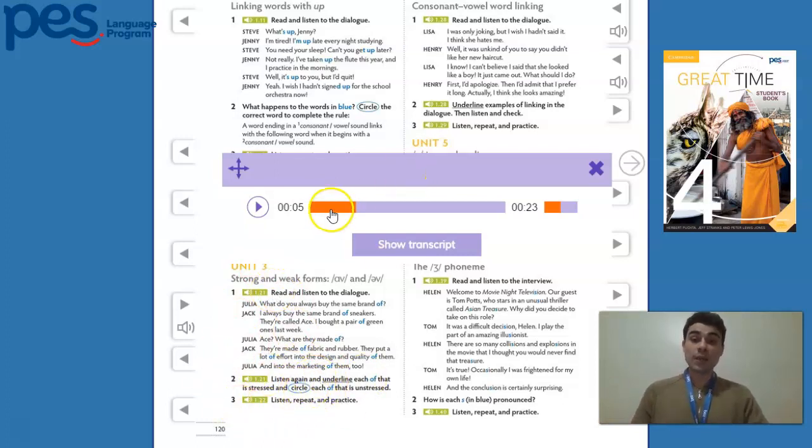I'm going to play the track again. Always buy the same. Oops, sorry. What do you always buy the same? Not helping me here now.